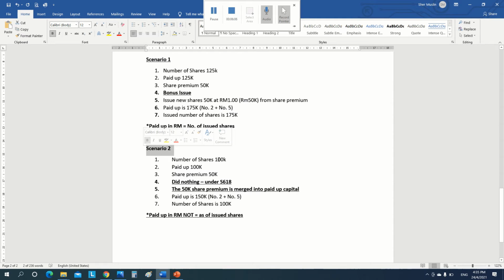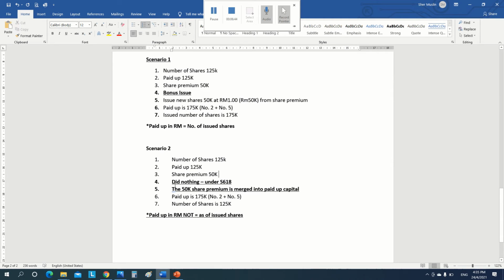So the number of shares is 125,000, paid up is 125,000, and the share premium is 50,000.